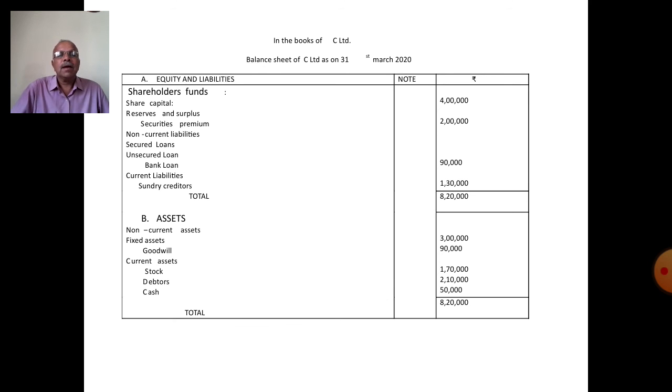Next, assets. Non-current assets nil. Fixed assets A Limited 1,20,000, B Limited 1,80,000, total 3 lakh.